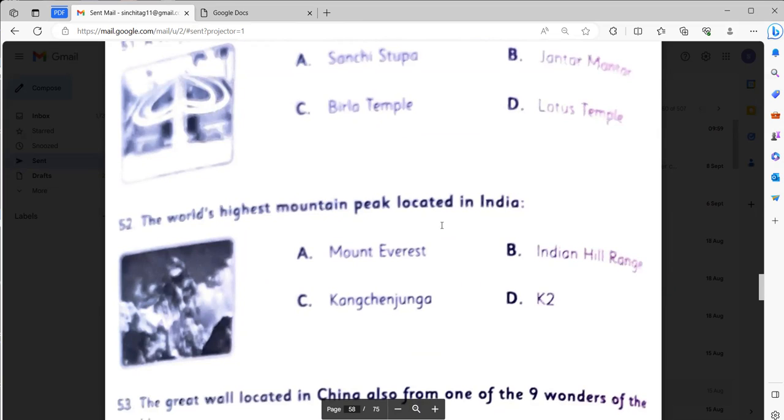The world's highest mountain peak located in India. It will be Kanchenjunga.